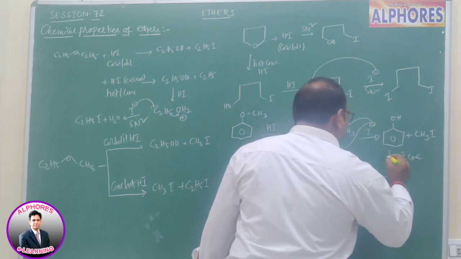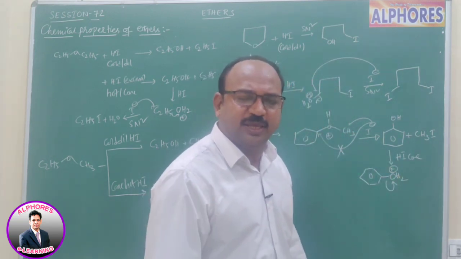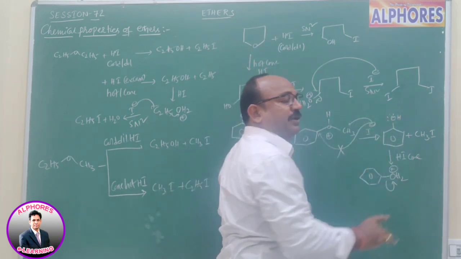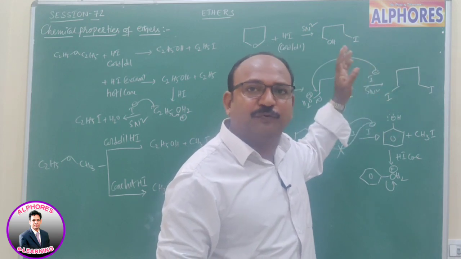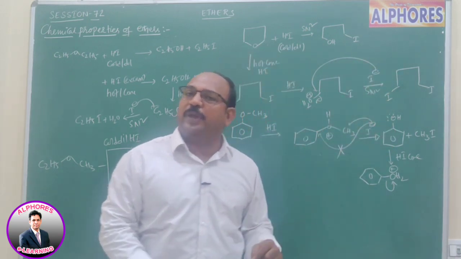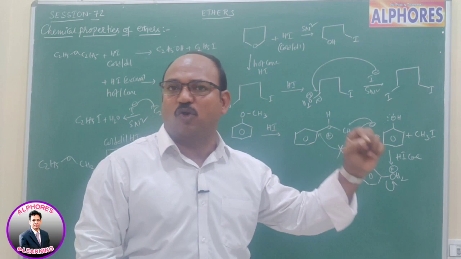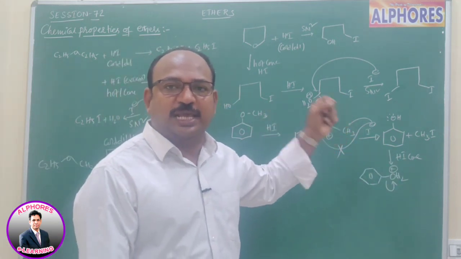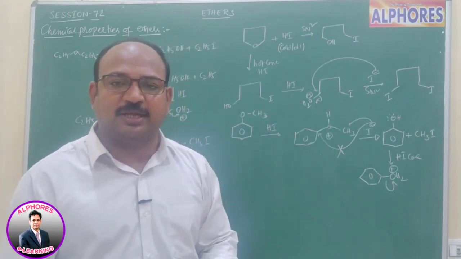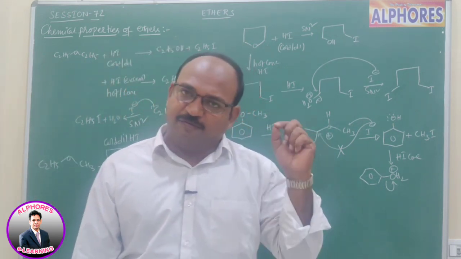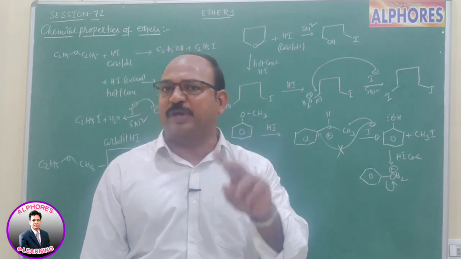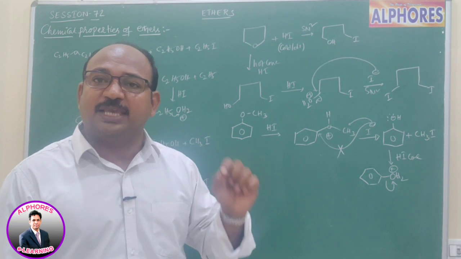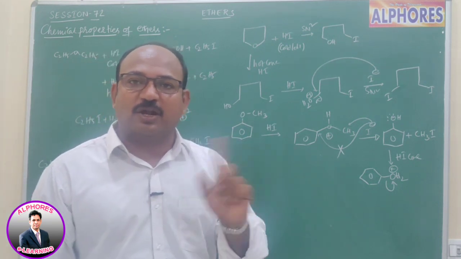Now, can you expect C-O bond breaking here? First, protonation is also highly difficult, because in phenols the oxygen lone pair is preferably involved in delocalization. That's why in phenols oxygen has sp2 hybridized character. I'm repeating, oxygen is everywhere sp3 hybridized with two bond pairs and two lone pairs, but in phenol, the phenolic oxygen is sp2 hybridized.